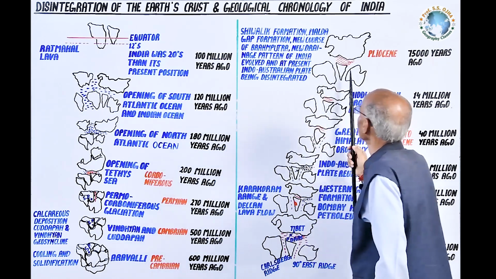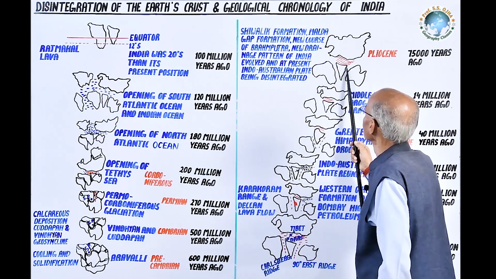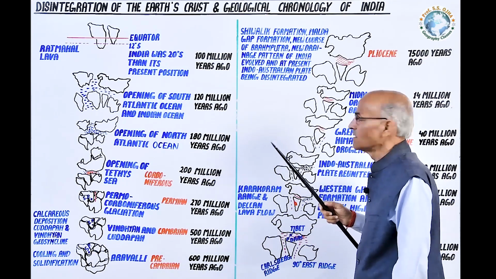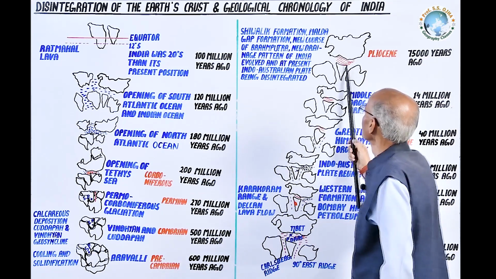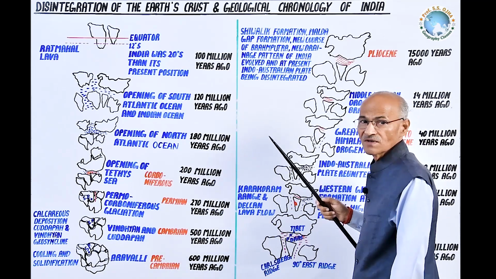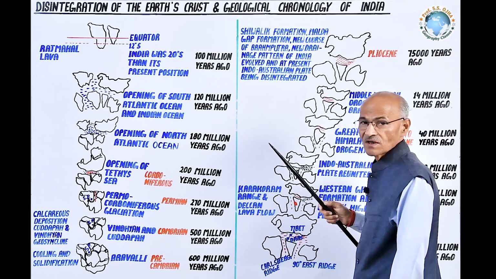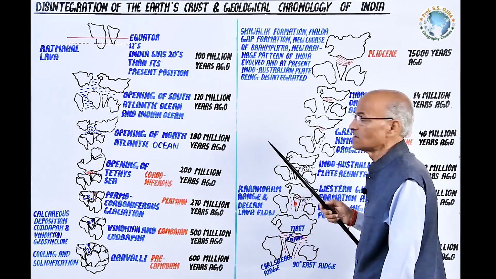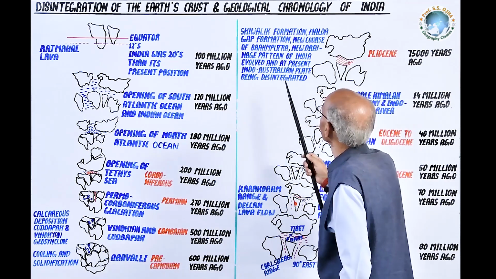Malda Gap, you might know, is here in the eastern part in Bangladesh, and it separates the Chota Nagpur Plateau from the Meghalaya Plateau. Malda Gap is still undergoing subduction, which is evidenced by the erect Sundari trees at a depth of 15 to 150 meters from sea level.